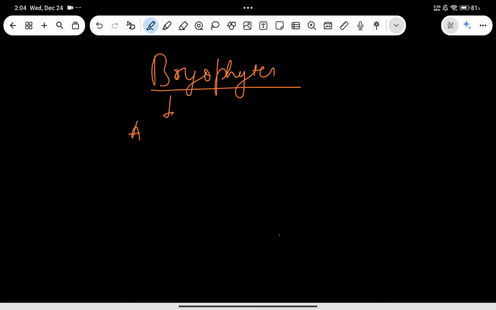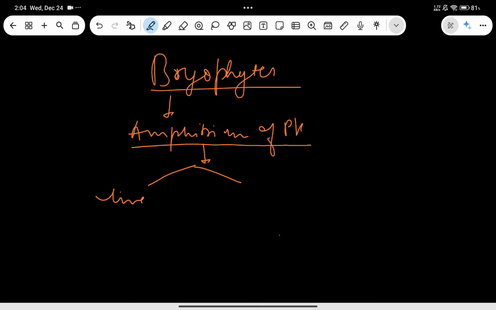Bryophytes are called amphibians of the plant kingdom. What does it mean? This means very simply that bryophytes live on land, of course, but they depend on water for their reproduction, which means they require water so that the male gamete can move through it, come to the female one and fuse with it to form zygote, and further things can happen. So, therefore, they require water.